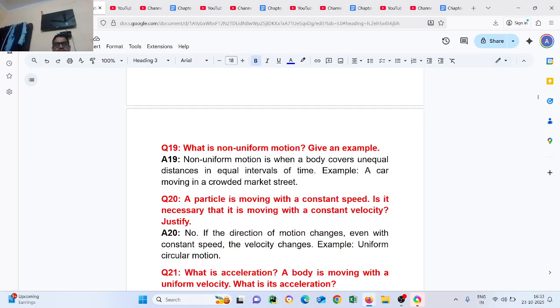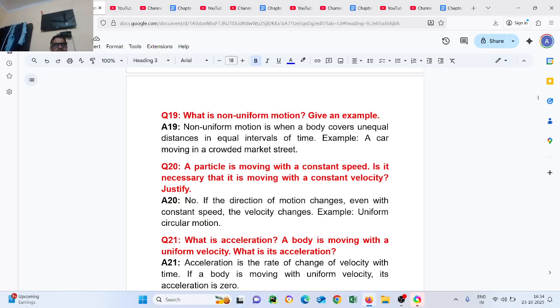Question number 20. A particle is moving with constant speed. Is it necessary that it is moving with constant velocity? Justify. No. If the direction of motion changes, even with constant speed, the velocity changes. Example, uniform circular motion.